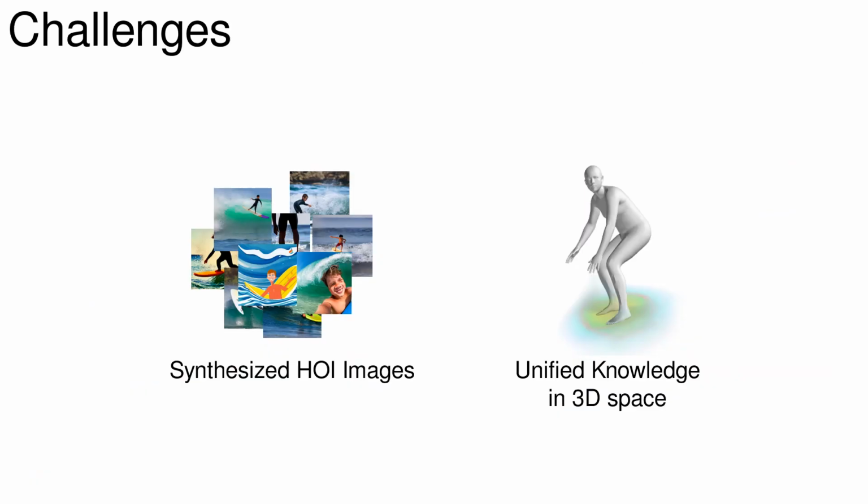Our intuition is that we can mitigate this problem by synthesizing 2D images of HOI, and use humans as cues for conveying 3D spatial relationships, from 2D knowledge. The key challenge then is, how to synthesize 2D data regarding the semantics of HOI, and how to unify 2D spatial knowledge into 3D space of any posed human.